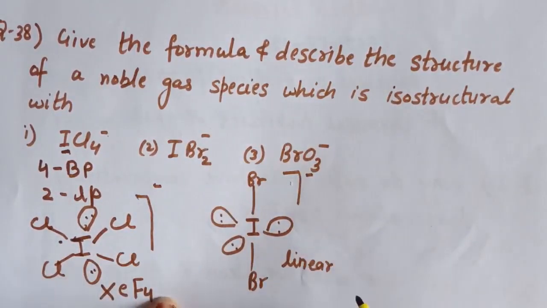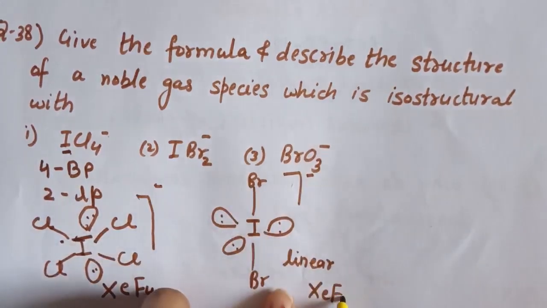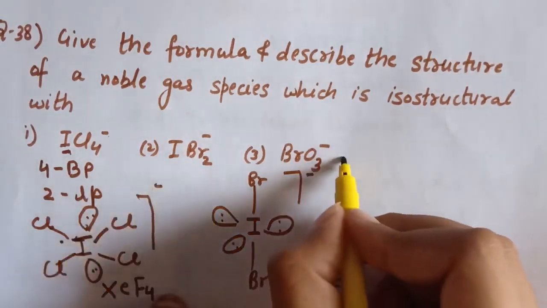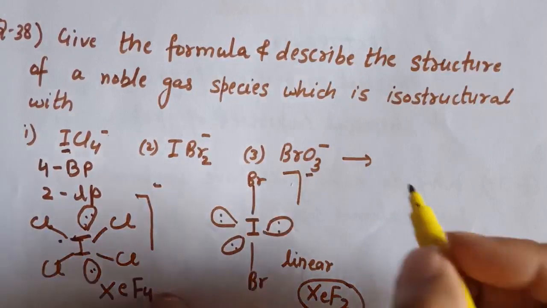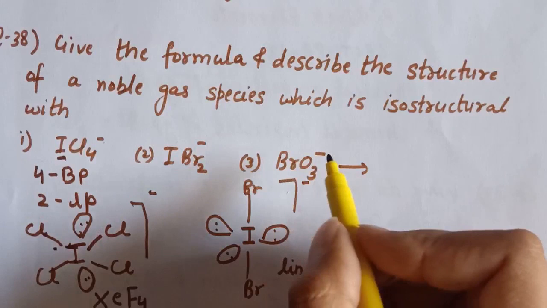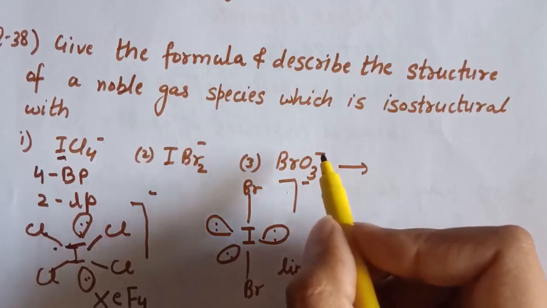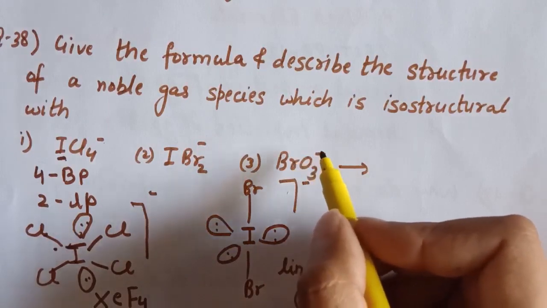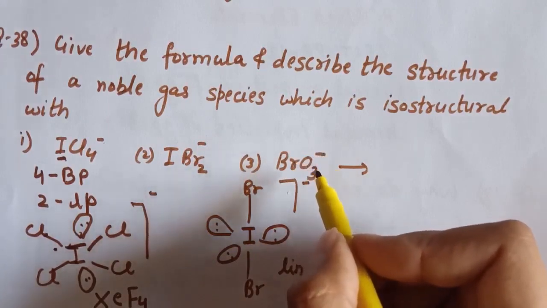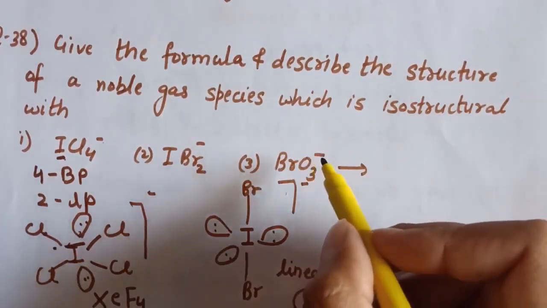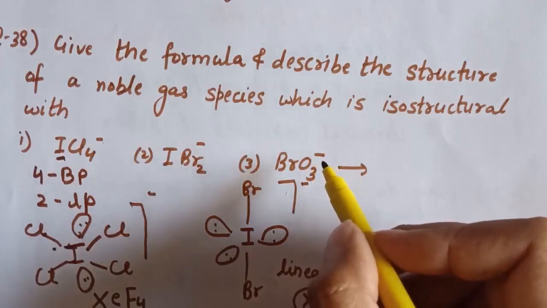And the noble gas which is isostructural with IBr2- is XeF2. Now third we have BrO3-. Again we have bromine, and in bromine we have 7 valence electrons, and by this negative charge we add one more. So here we have 8 electrons. Out of 8 electrons, 6 will be involved in bond formation with oxygen, because oxygen will form double bonds. So we are left with 2 electrons, that is one lone pair of electrons.